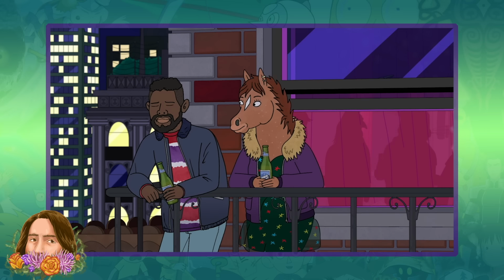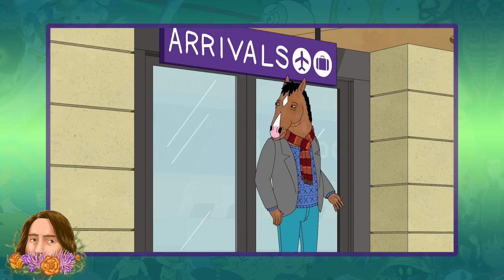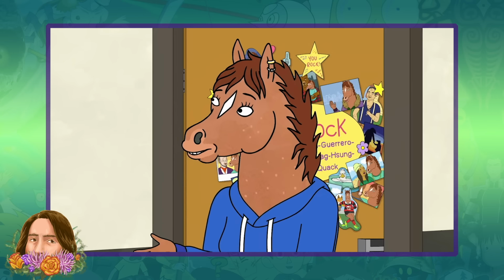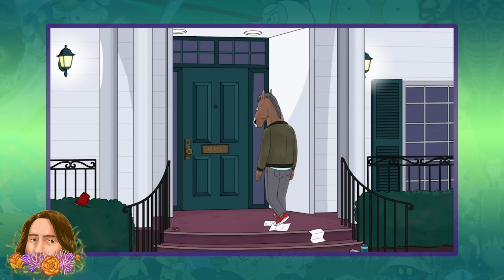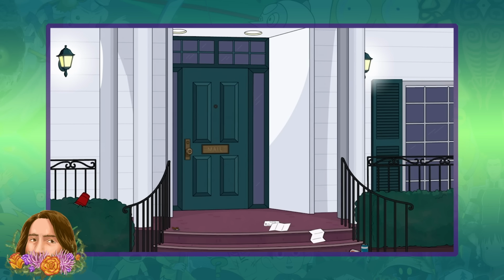Hollyhock is such a great character, and the way her story ends in the series is one of the hardest lessons from a character perspective and a narrative perspective. Hollyhock does what is best for herself and makes an incredibly hard decision. And unfortunately, like many things in life, BoJack and we as an audience are not afforded closure in this situation.